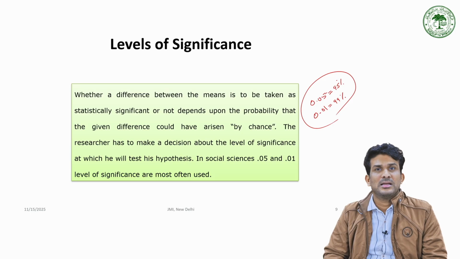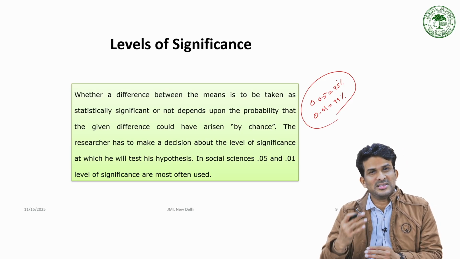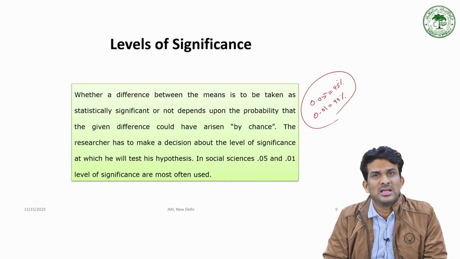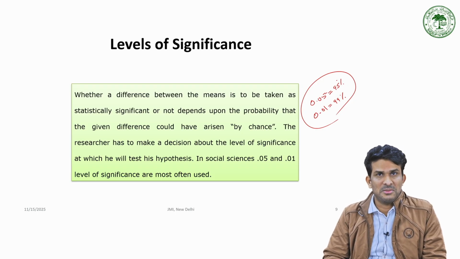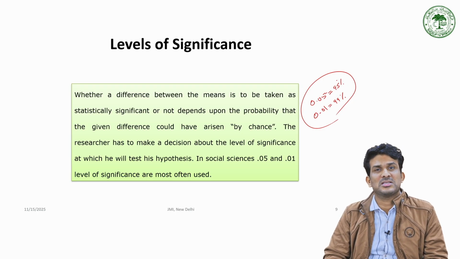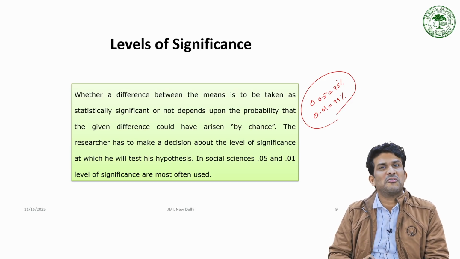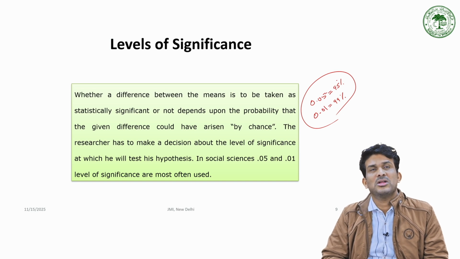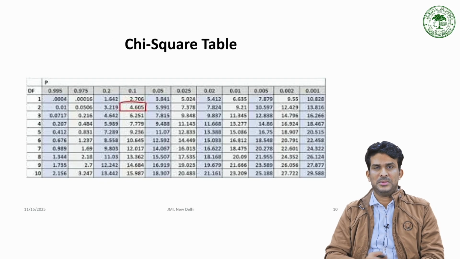This is to be decided by the researcher in advance. For social and behavioral sciences, we generally go for the 0.05 level, that is 95% confidence limit, or 0.01, that is 99% confidence limit.